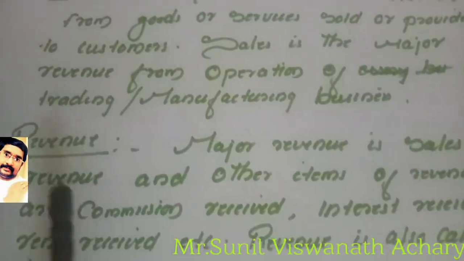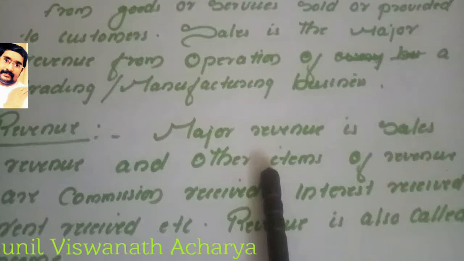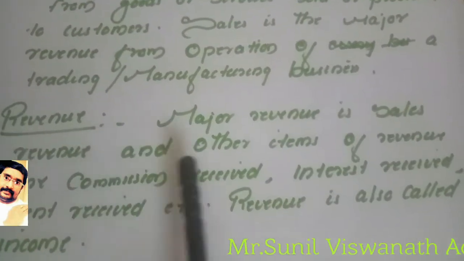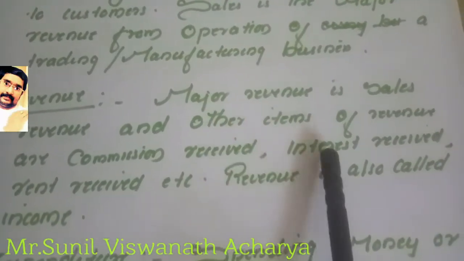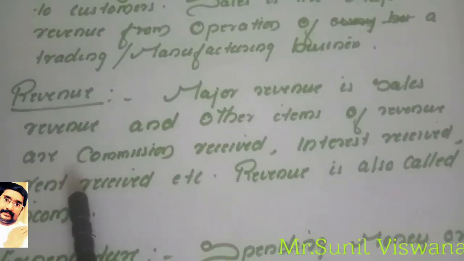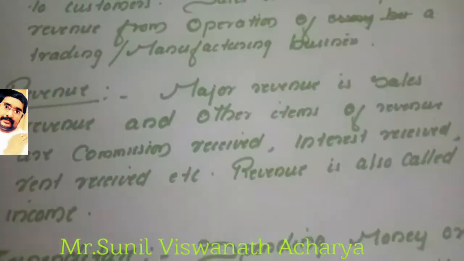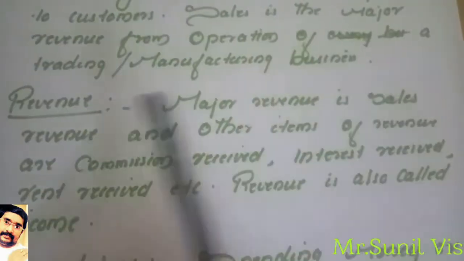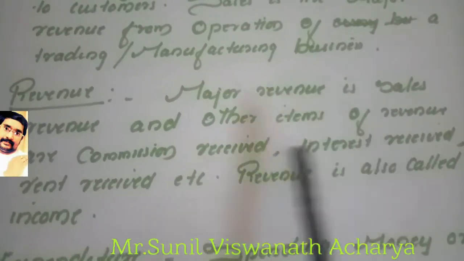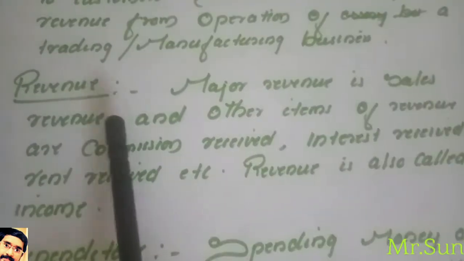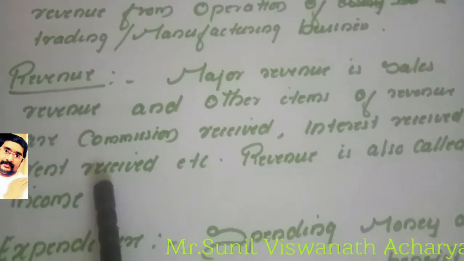Now when you talk about revenue, I already said the major revenue is sales. Other items of revenue are commission received, interest received from any source, and rent received. These are all other sources of revenue. Revenue we can also call by the name income. Keep in mind, revenue is also known as income.